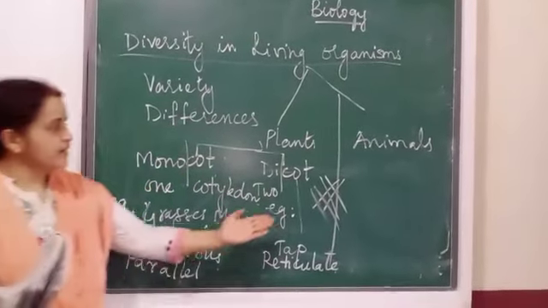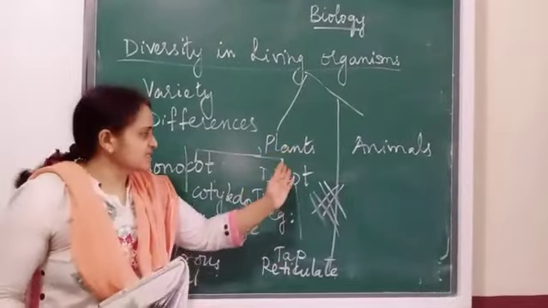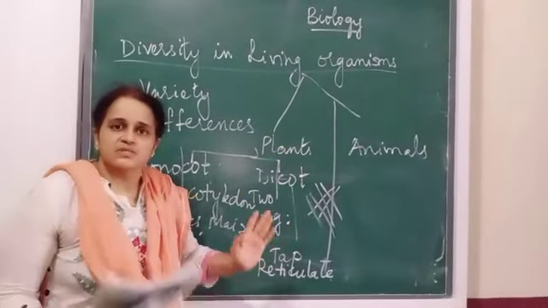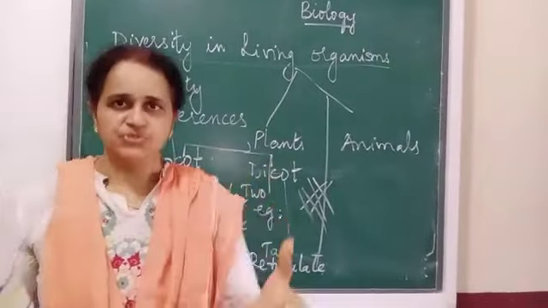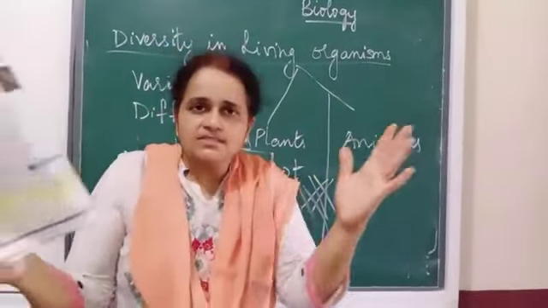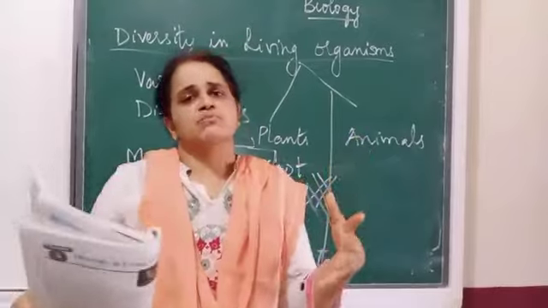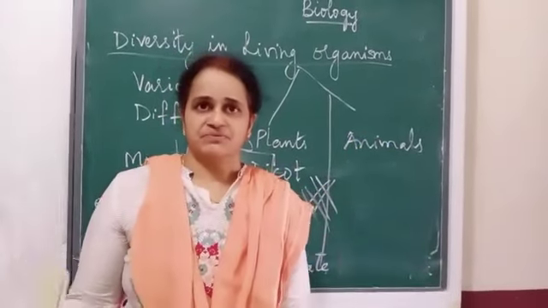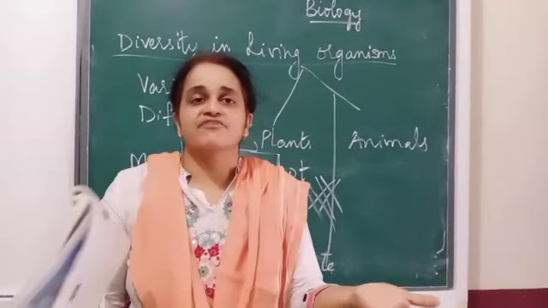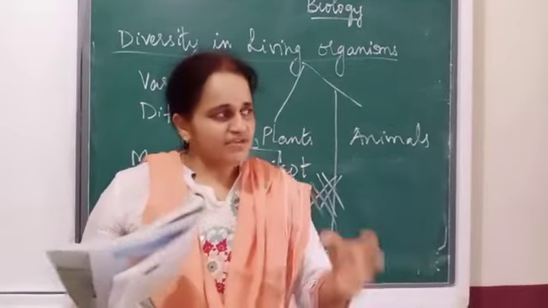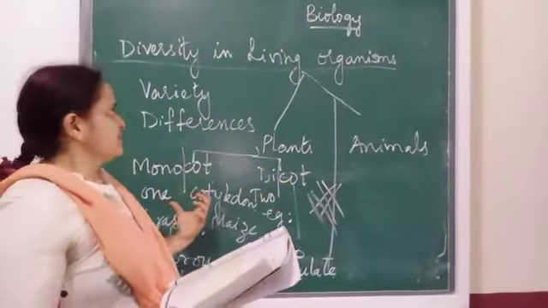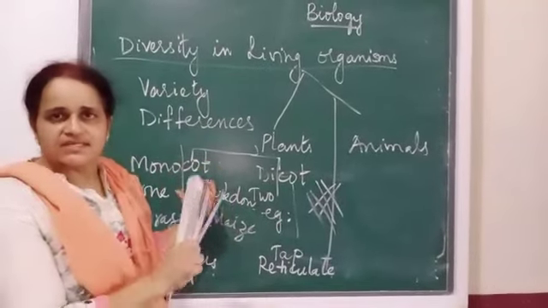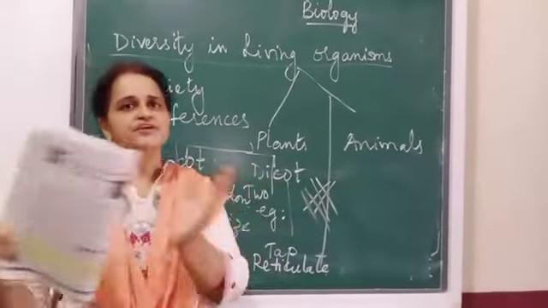How our neem and mango are arranged in dicot. So these groups have to be arranged so that there will be no confusion. Because if all of these come under one group, there will be so much chaos and confusion. Like you all have different names so that we can identify you by your name, same way here, as there is diversity in plants, we need to have different groups.